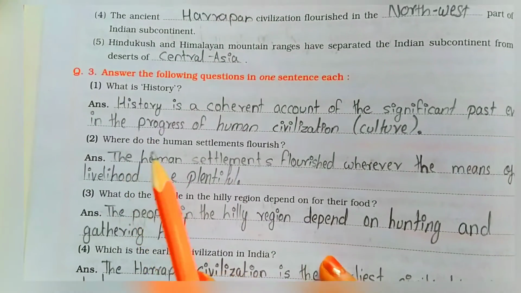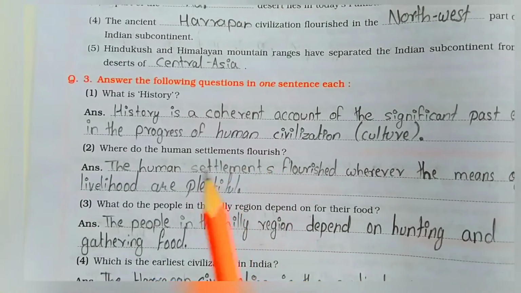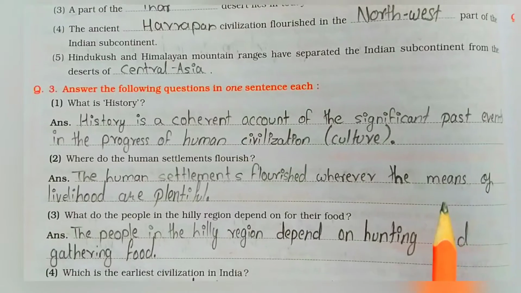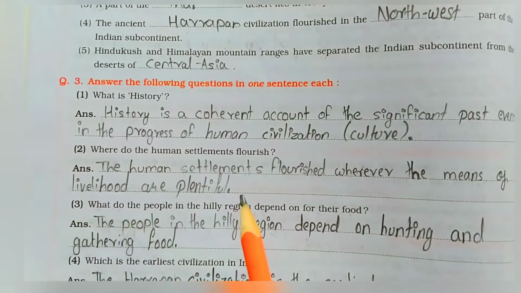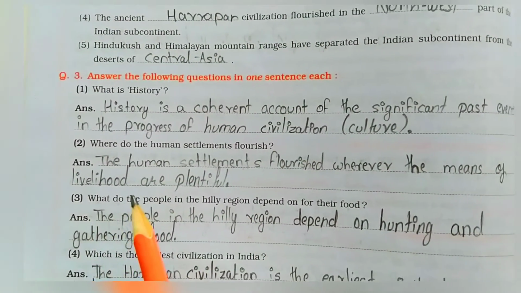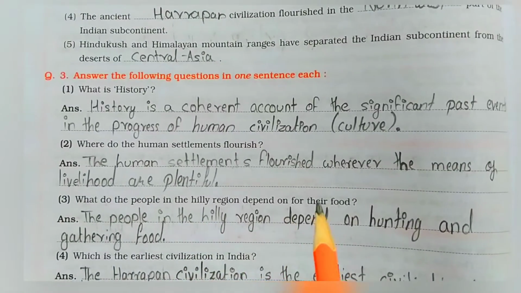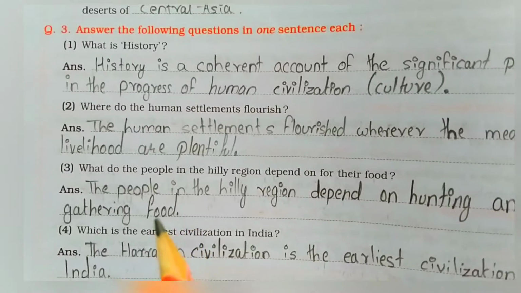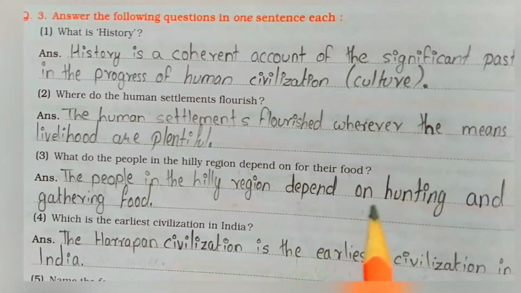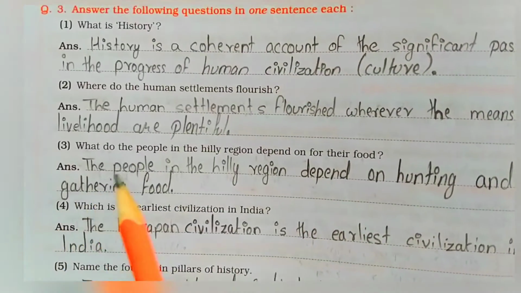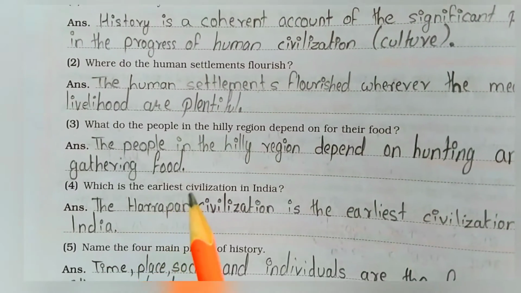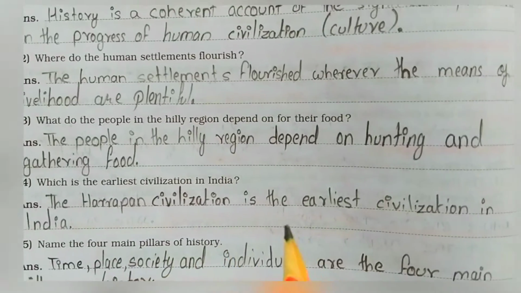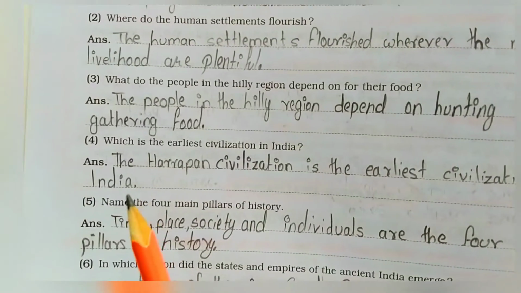Question number 2. Where do the human settlements flourish? The human settlements flourished wherever the means of livelihood are plentiful. What do people in the hilly regions depend on for their food? वहाँ के लोग किस चीज़ पर डिपेंड करते थे अपने भोजन के लिए? The people in the hilly regions depend on hunting and gathering food. Which is the earliest civilization in India? The Harappa civilization is the earliest civilization in India.